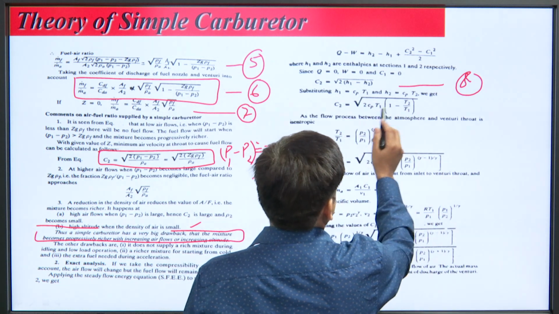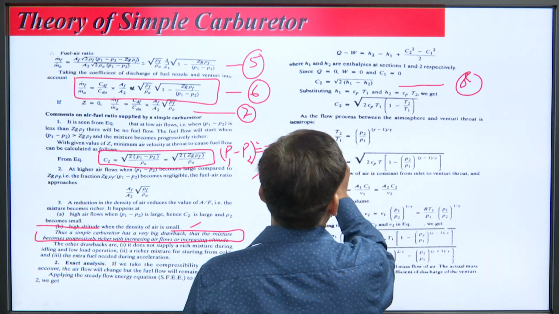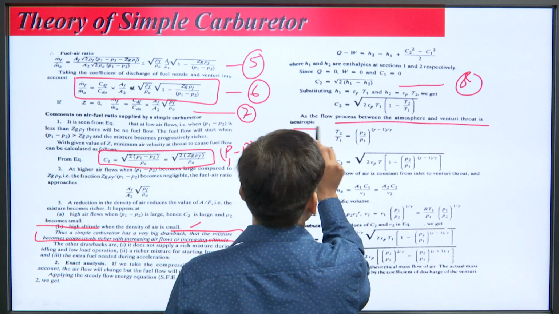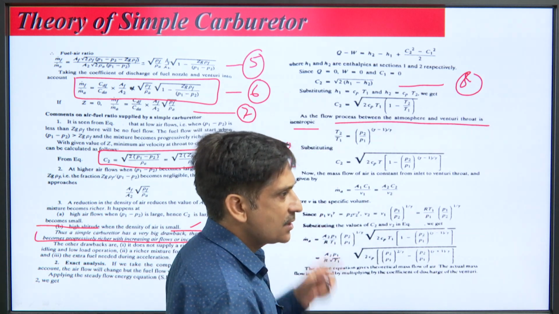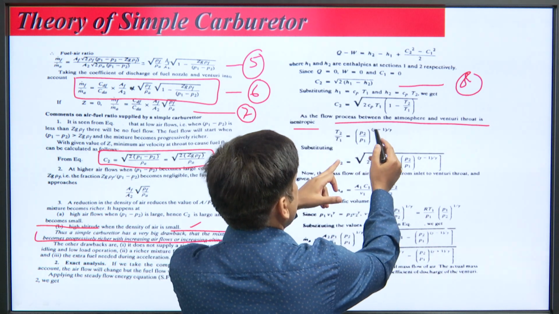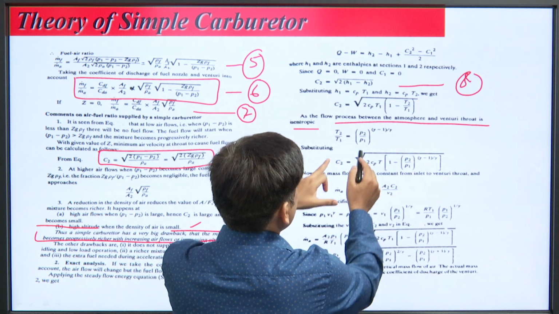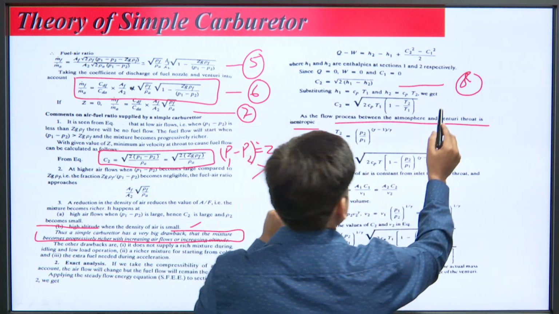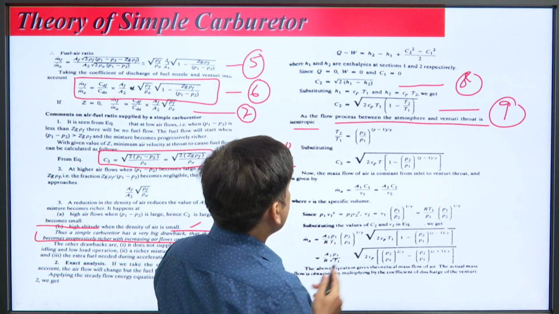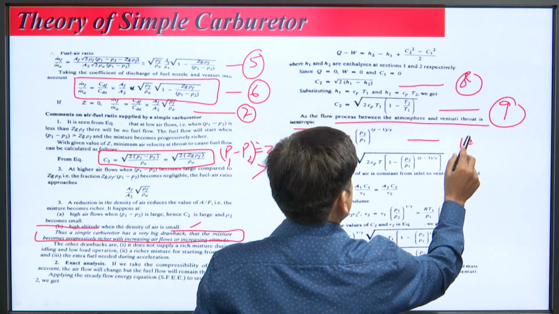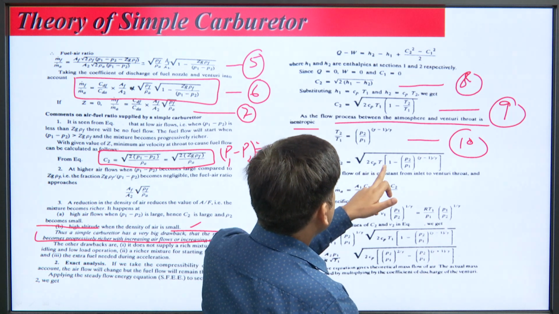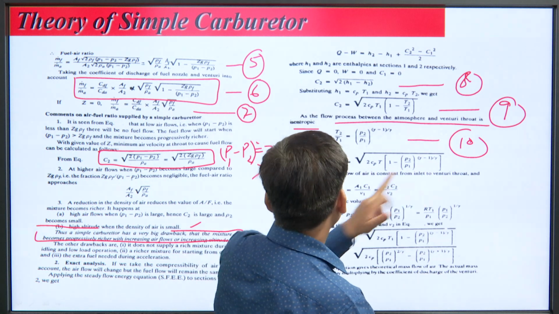As the flow process between the atmosphere and venturi throat is isentropic, which is the assumption of the derivation, T2 over T1 can be written as P2 over P1 to the power gamma minus 1 upon gamma. Substituting this value in the equation, let this be equation 9, and then equation 10. So, C2 comes out as root of 2 Cp T1 times 1 minus (P2 over P1) to the power gamma minus 1 upon gamma.